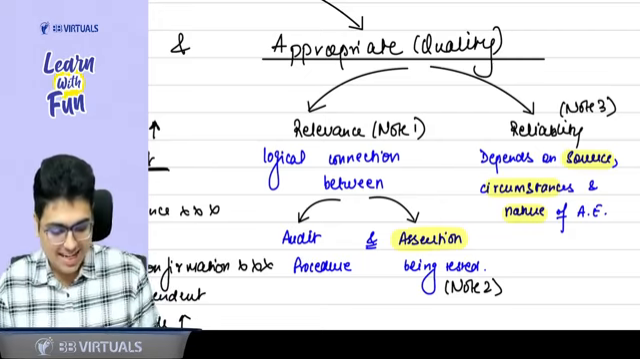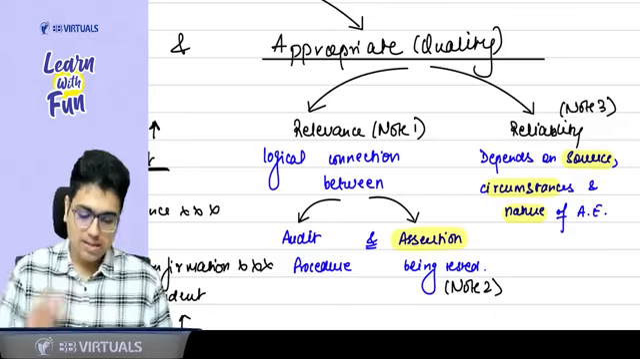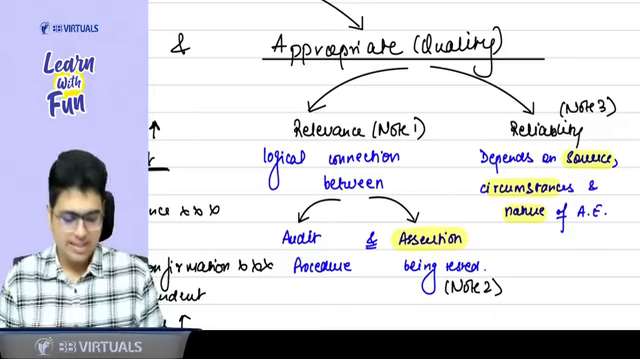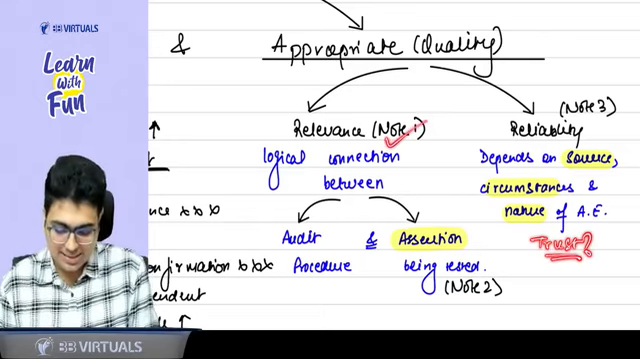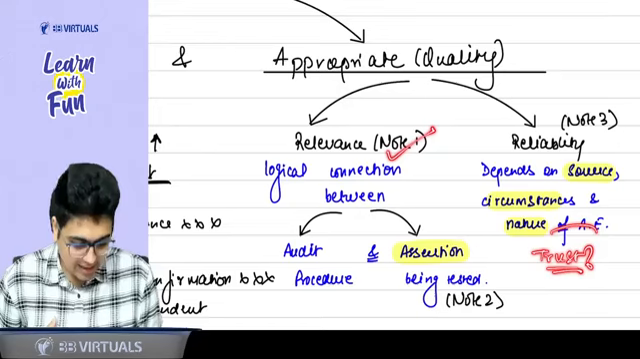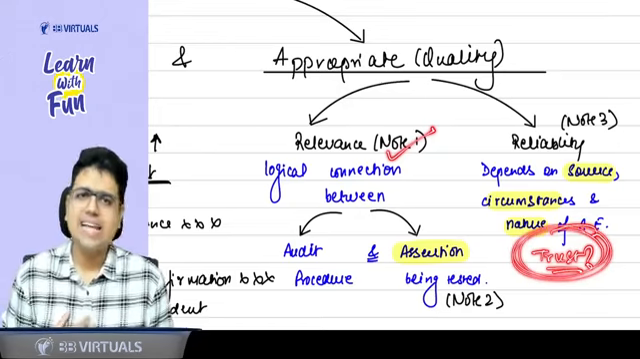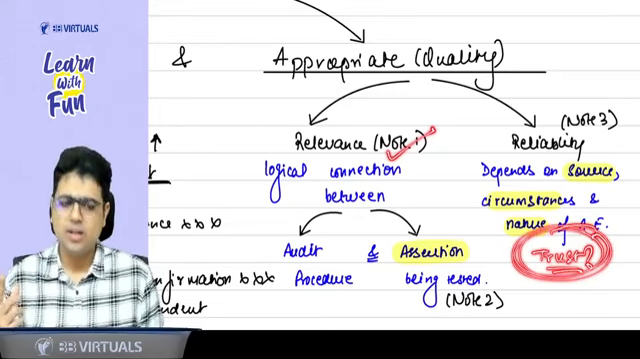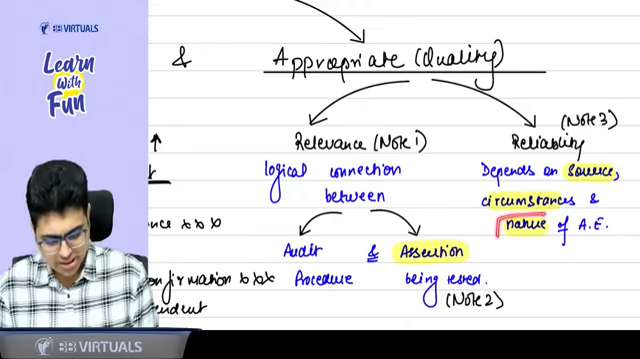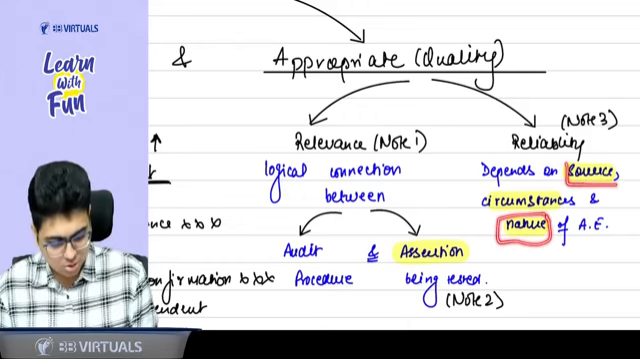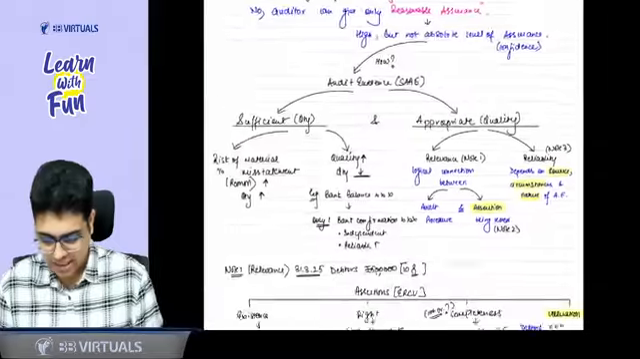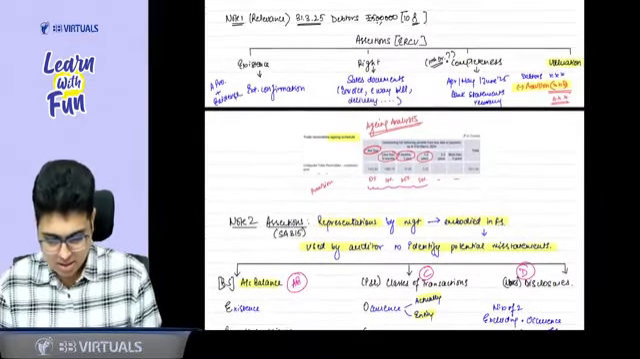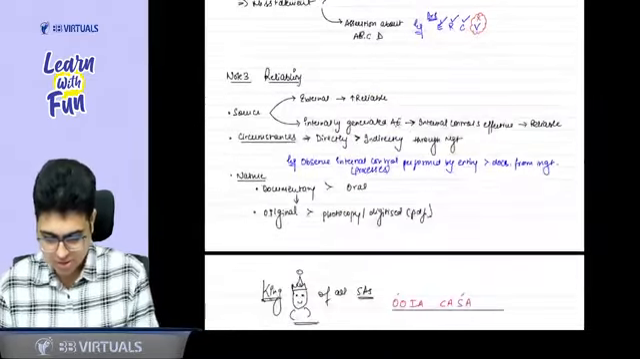Yes, sir. Now let's talk about reliability. Reliability means, can I trust the evidence? Evidence is relevant, but can I trust that evidence or not? That depends on reliability. That reliability depends on the nature of evidence, source of evidence, and circumstances in which it has been obtained. Let's understand the nature, source, and circumstances.